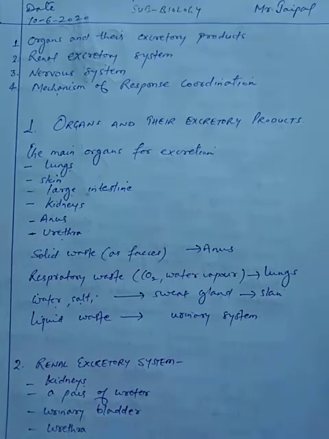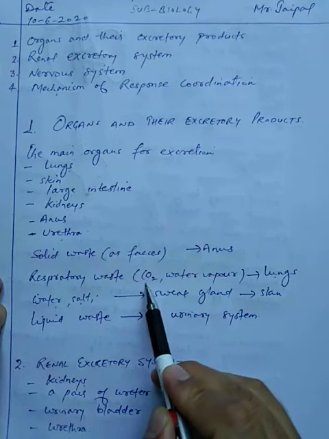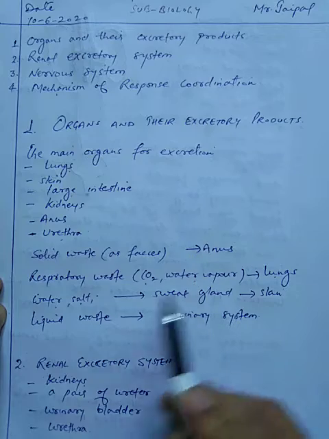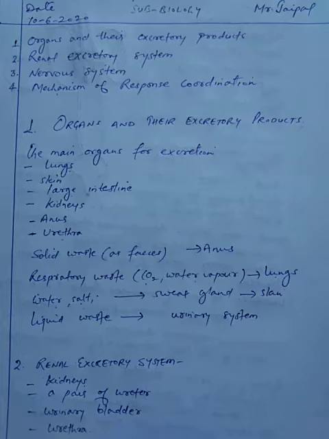Respiratory waste: during the process of respiration different wastes are generated in the body, and with the help of lungs they are thrown out of the body, like carbon dioxide and water vapors. Sweat, students: nowadays it is summer and we sweat a lot. How does this sweat come up to our skin surface? This is because of the tiny pores present on the skin, and the sweat glands play a major role in bringing the sweat up to the surface of the skin.